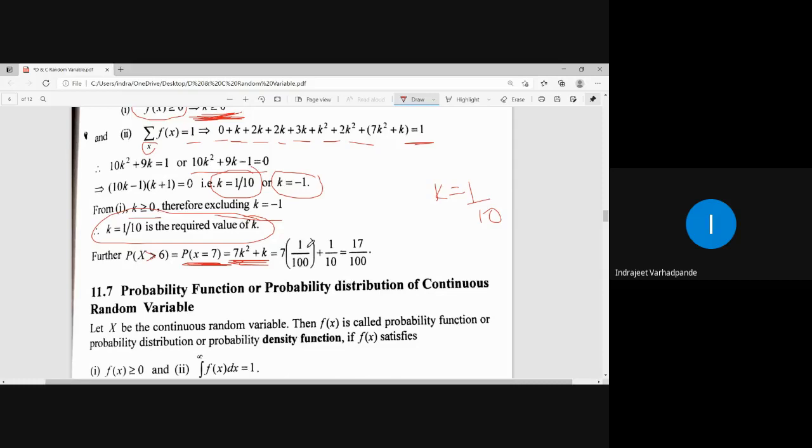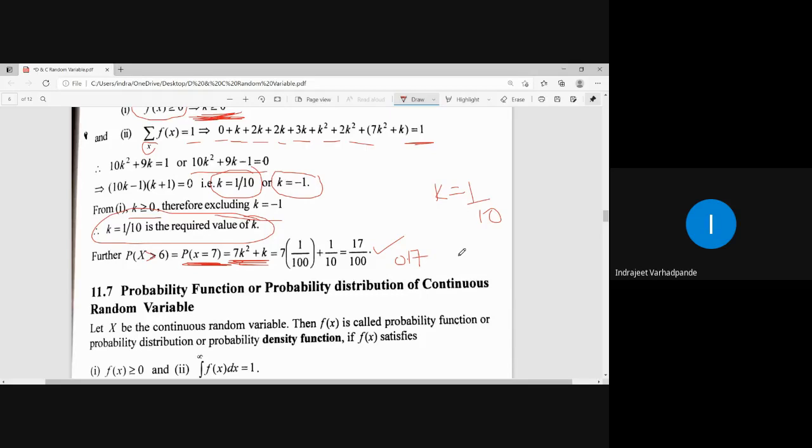So squaring, we get 1 by 100 plus 1 by 10. So what is the answer for the probability? 17 by 100, or I can take it as 0.17. So the probability for x equal to 7 is 17 by 100, that is 0.17.